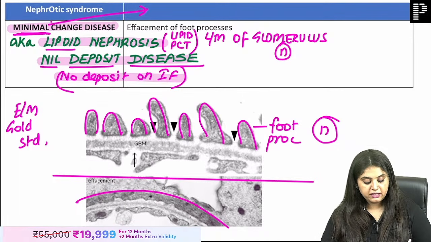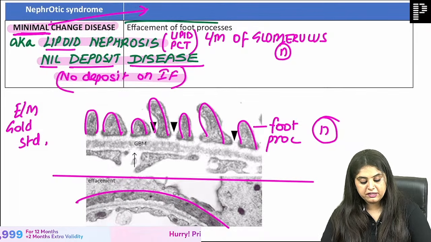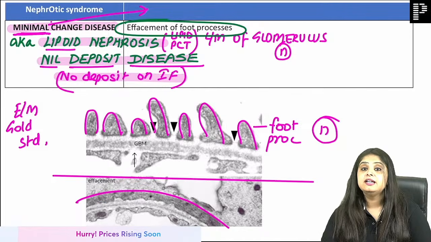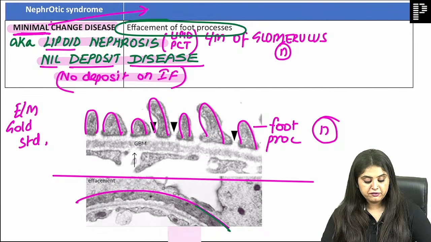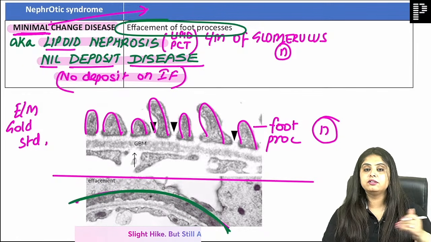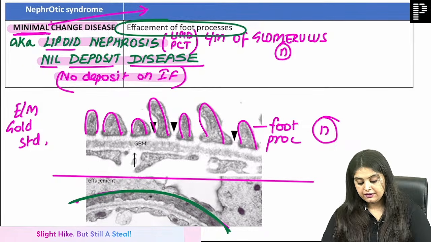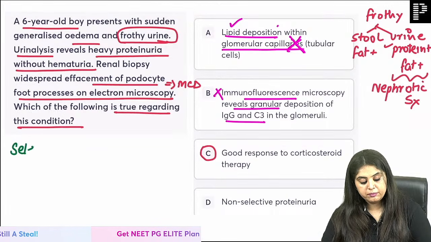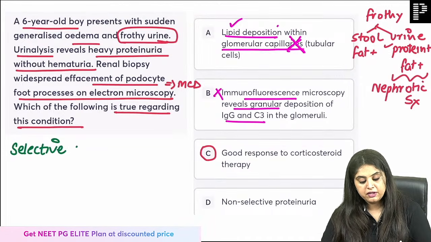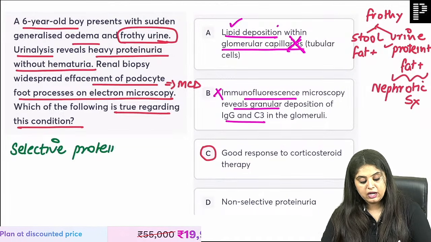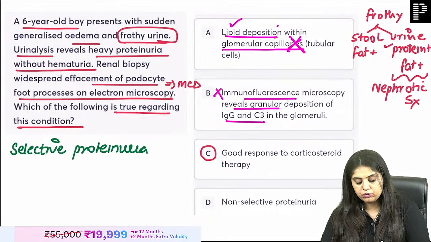Now I'm saying in the second photo there is a flattening or the effacement of the foot processes, and that is what is seen. Because the feet, the visceral epithelium, are flattened, the patient cannot absorb the protein well. There is selective proteinuria. Now when I say proteinuria, you will say, ma'am, frothy urine.